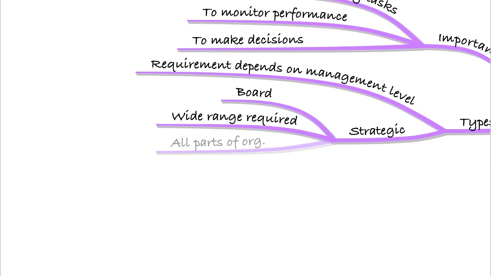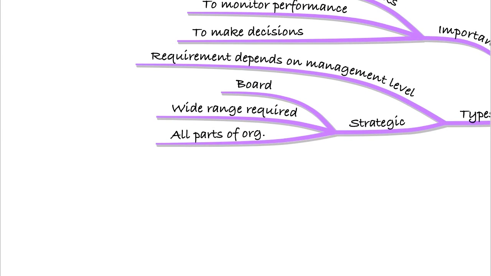So they'll need information on all parts of the organization because remember, they will be making decisions about the strategic direction of the organization. That means that they need information from all parts to make sure that they're getting a view that encompasses the whole organization. So the strategic level management team will be the board and it will need all information that is pertinent to strategic decisions.